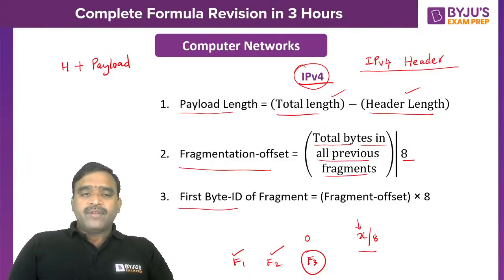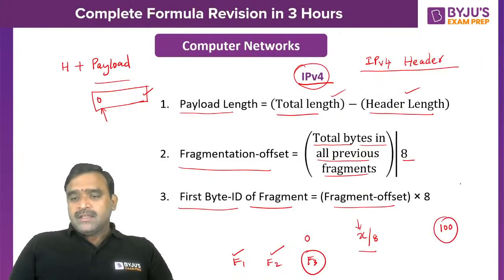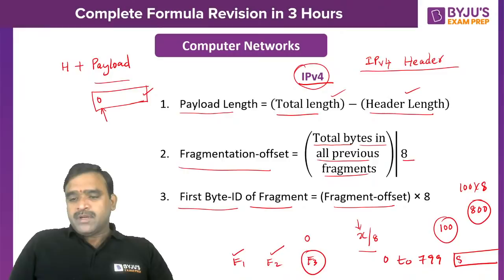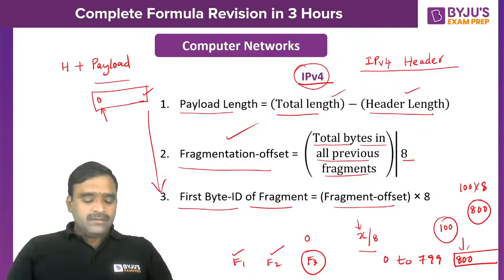And first byte ID. Every fragment's data, that is the payload part, will be numbered, right? The first byte always starts with 0 and the last byte depends on the length of the datagram. When it is divided into multiple fragments, the first byte ID will be the fragmentation offset, whatever is given, times 8. For example, if the fragmentation offset is given as 100, then the first byte ID will be 100 times 8. That means 800 bytes were carried in the previous fragments, from 0 to 799. So the present fragment will have a first byte ID of 800, and the last byte ID depends on the payload length. These three formulas are very important in order to understand the content of the header.